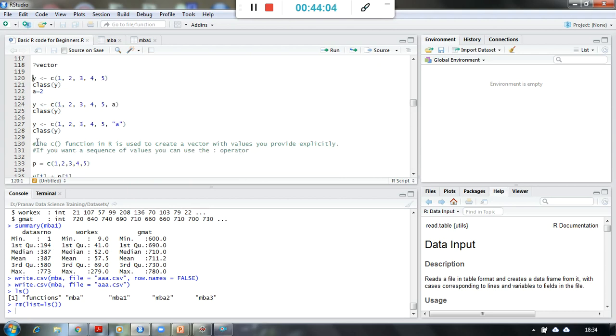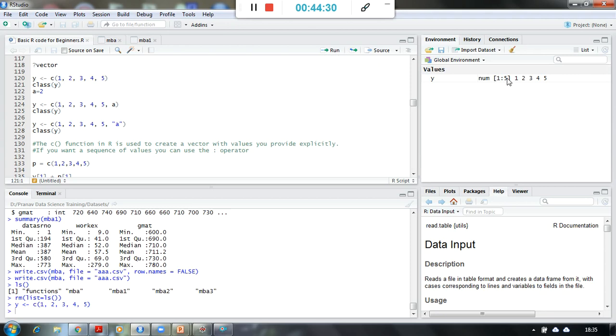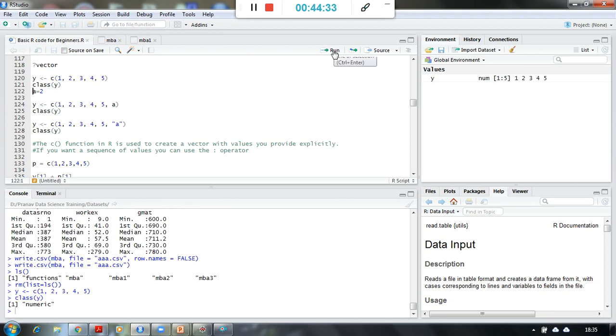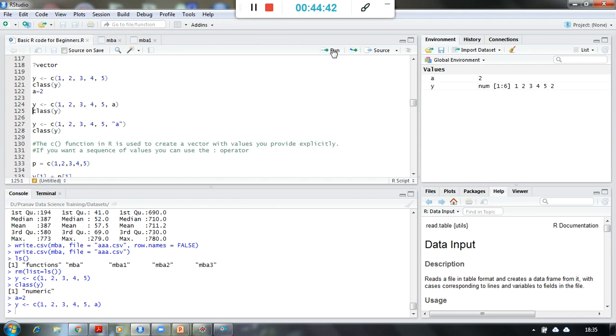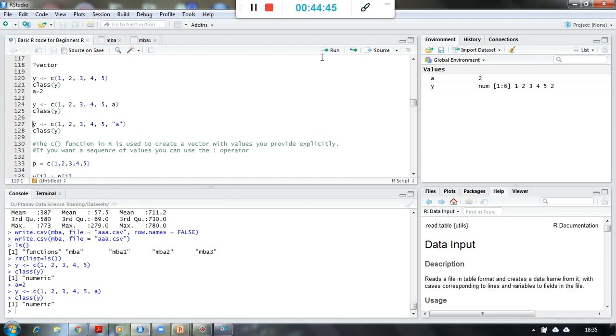So I am storing these numbers in y by using the c function. The c function in R is used to create a vector with values you provide explicitly. I can either provide them explicitly or use the colon operator, which we have already used in some of the first lines of code. So y is now carrying these numbers. What is the class of y? It is numeric. If I store 2 in a, and I want to add this variable into this vector, I can do it.